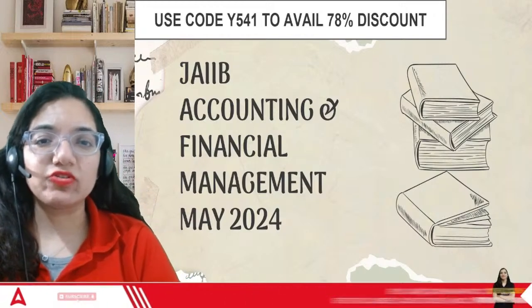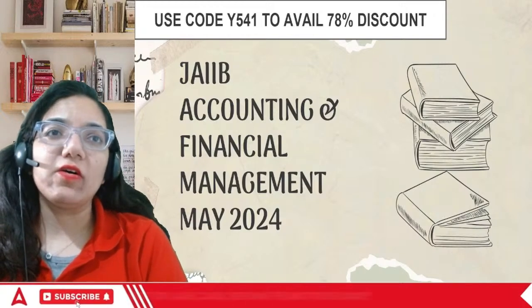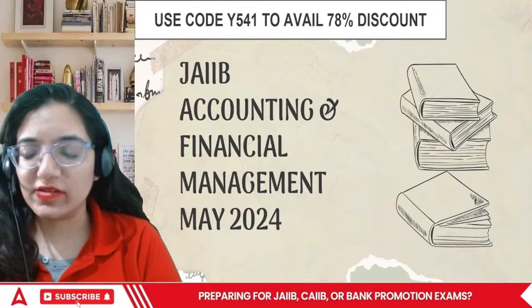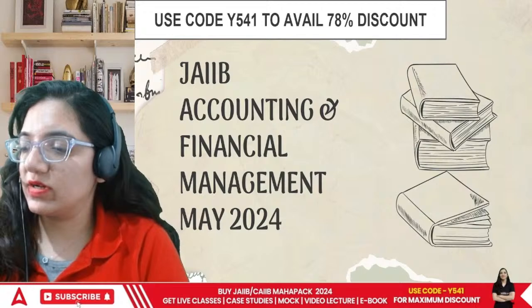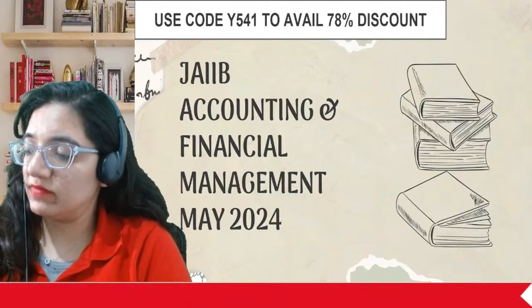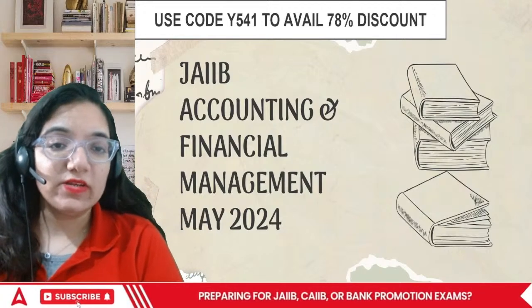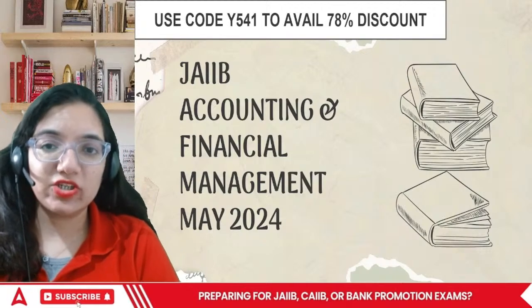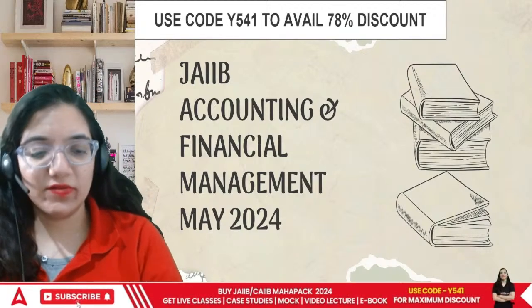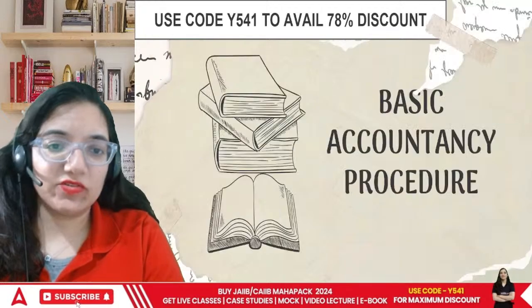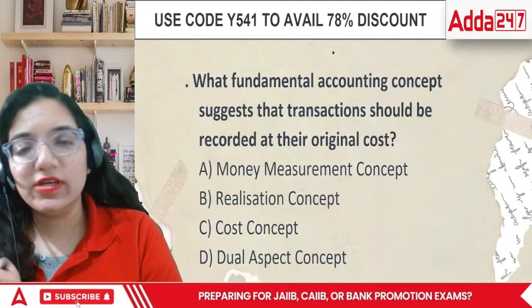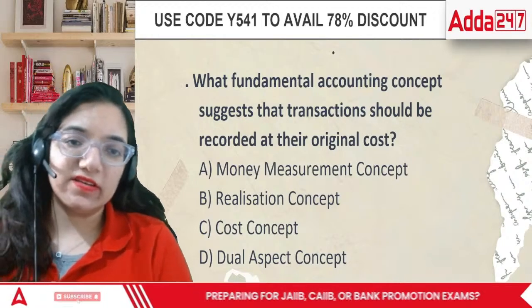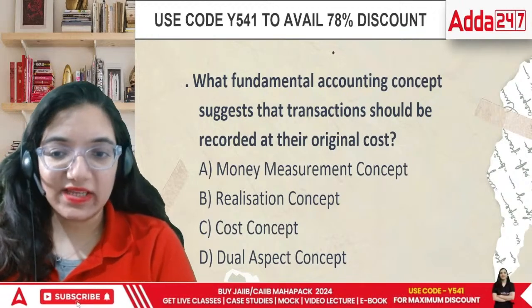And today we are going to talk about the area of basic accounting procedure, that is Unit 2. In the last class, we covered Unit 1, which included the accounting standards and the basics of accounting. And now we are moving towards Unit 2. So let's do some questions related to Unit 2 now. Basic accountancy procedure. Here comes the first question. I have given one particular case study as well. That is something I'll be discussing at the end.